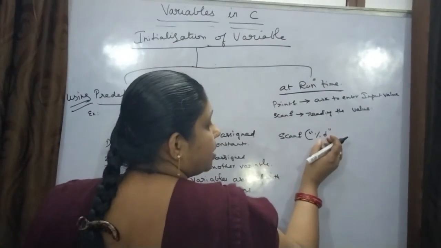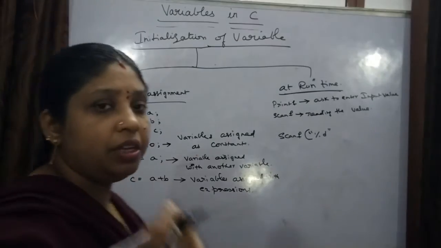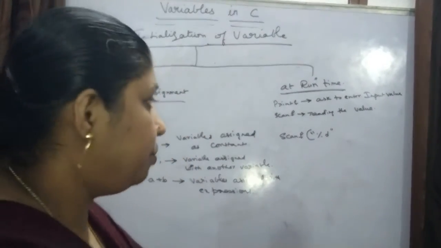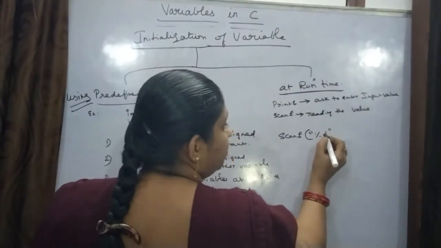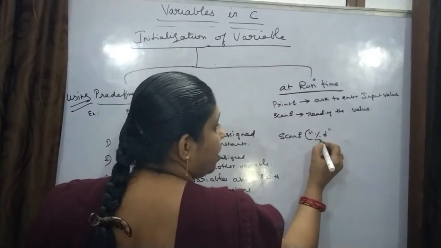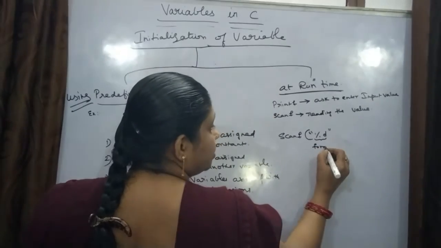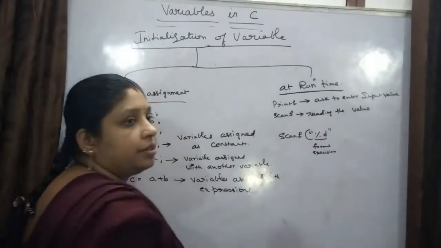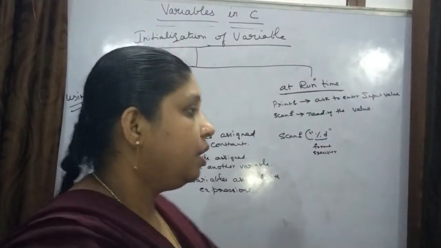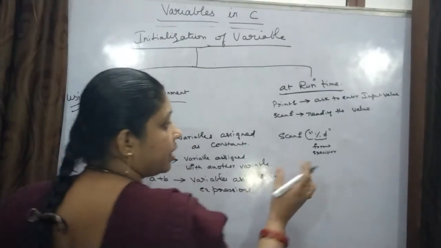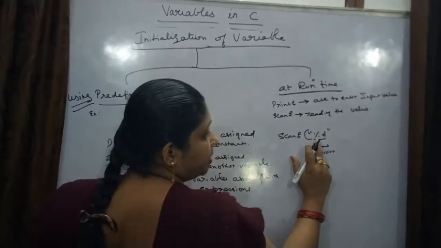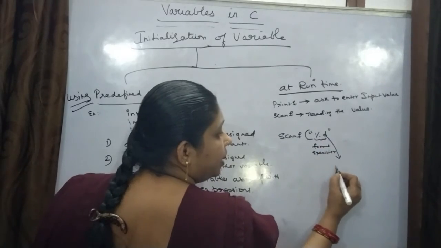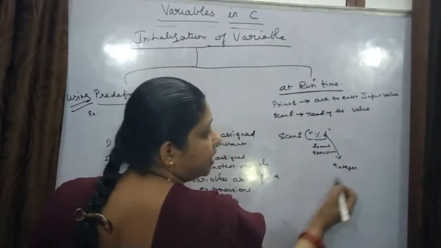Suppose you are entering an integer value. This is called a format specifier. I will discuss this later in our further classes, but for now just understand that %d is the format specifier used for integer values, int data type values.